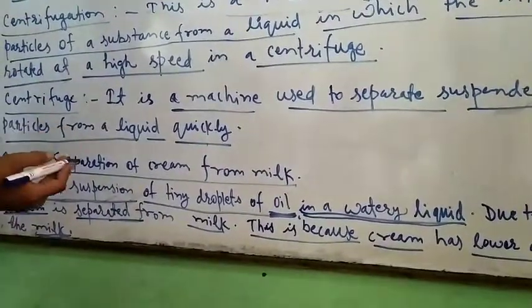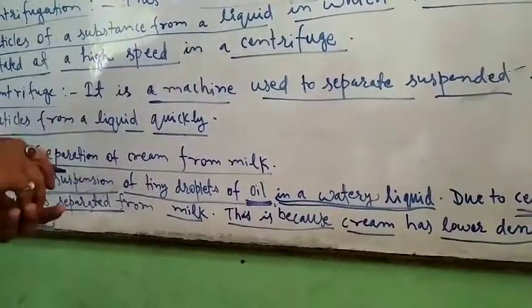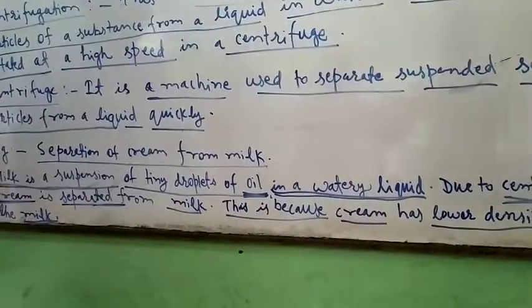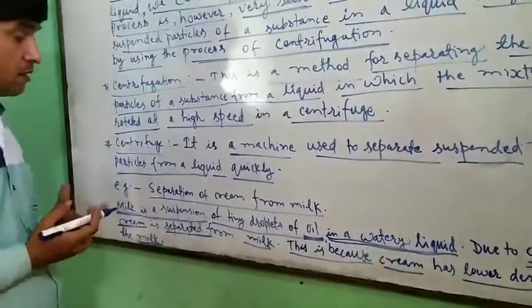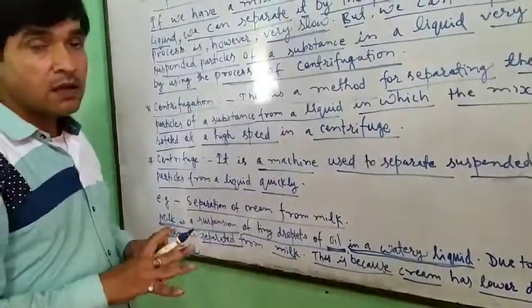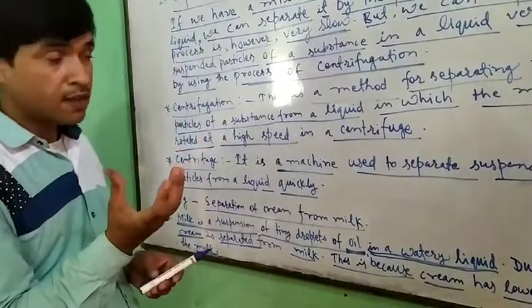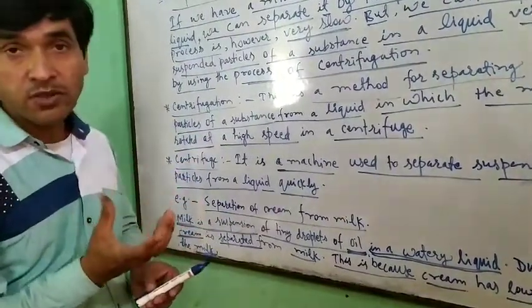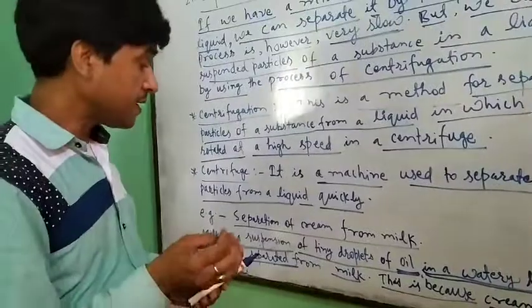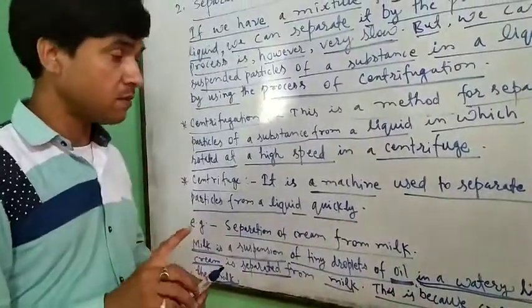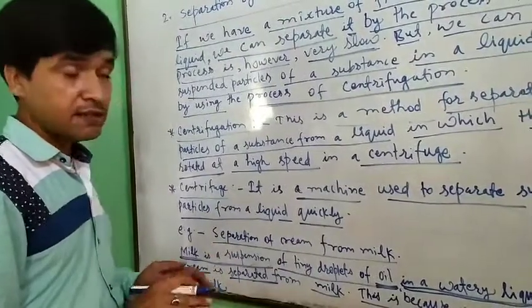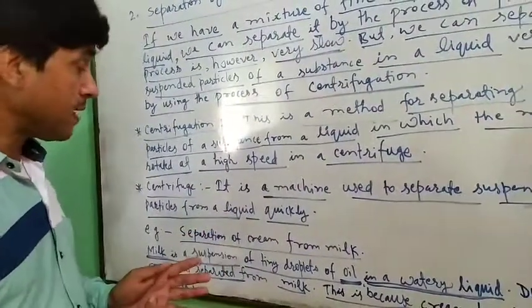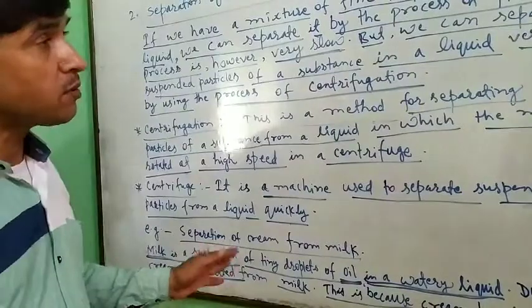In the centrifuge machine, when we put milk, the machine runs at a very fast pace, and low density cream comes to the upper surface by the centrifugal force, and higher density watery milk goes to the bottom. That is why we are able to separate cream from milk.